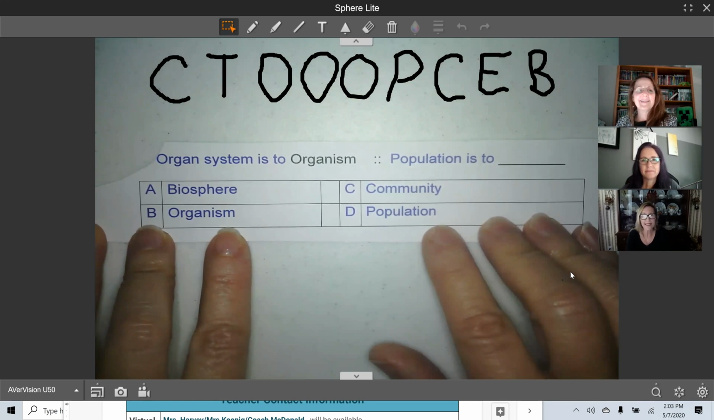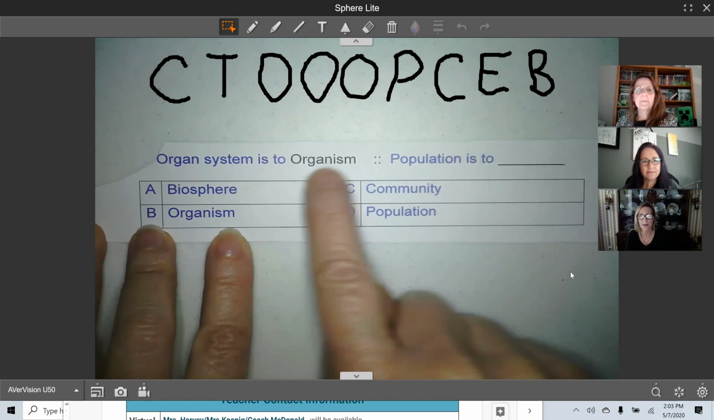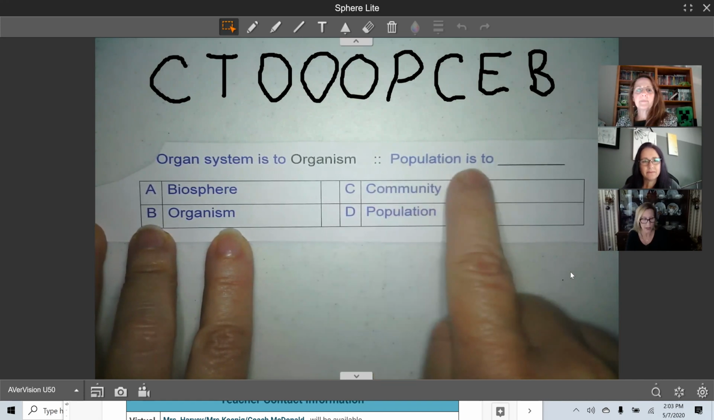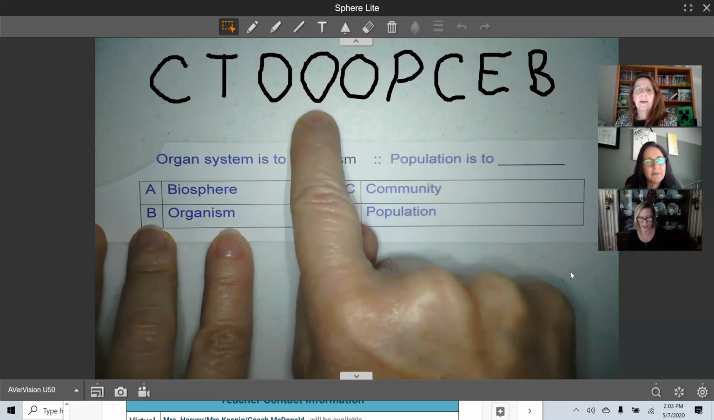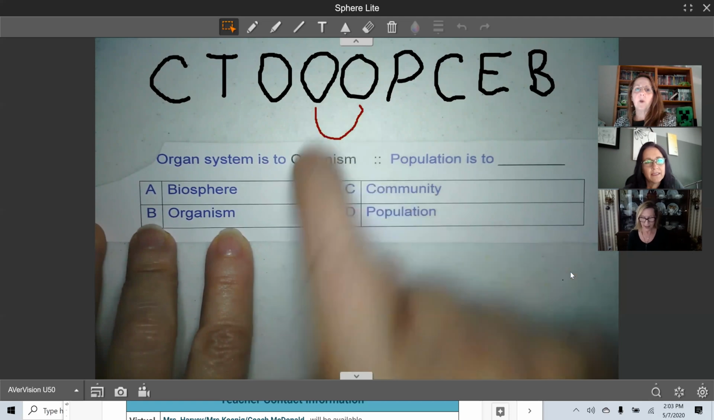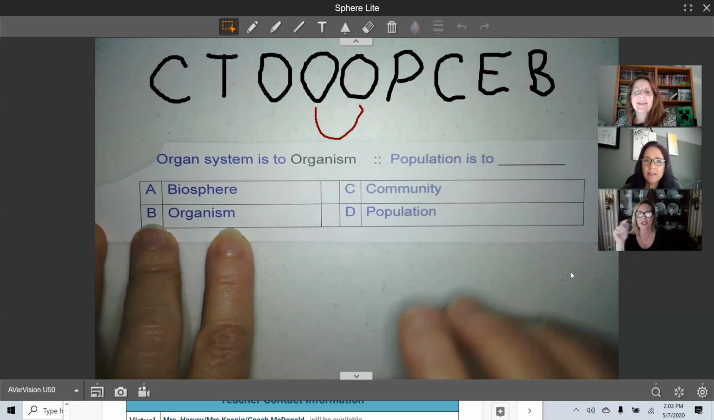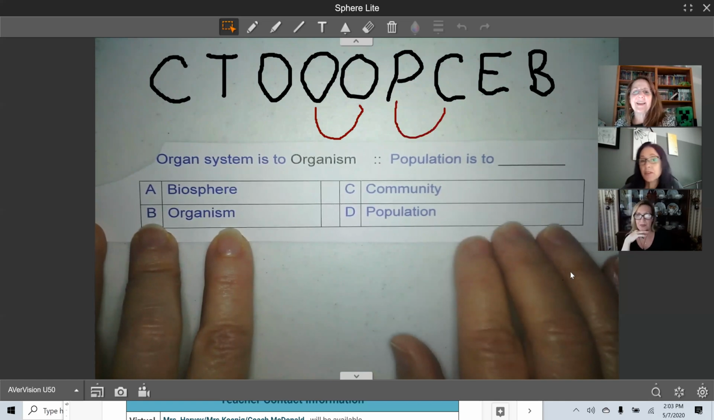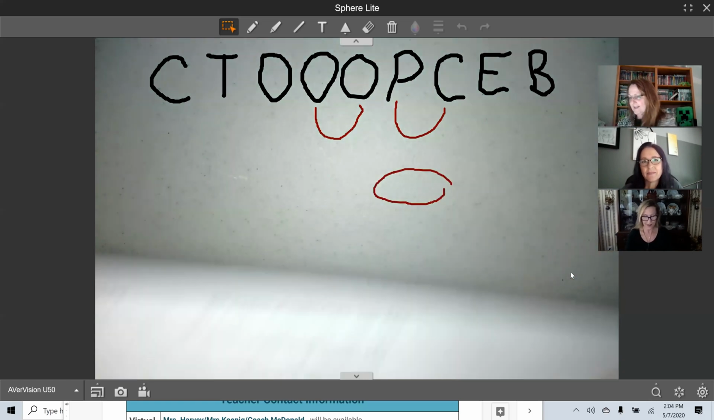Okay, so organ system is to organism, as population is to blank. So we got organ system, and we jump over to organism. Good job, Ms. McDonald. And then we have population is to community. Awesome. So the answer should have been community. Excellent.